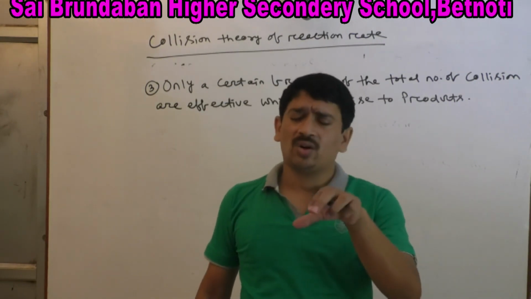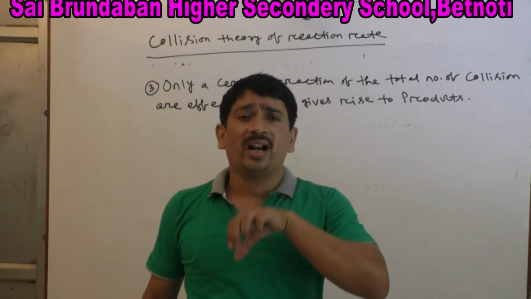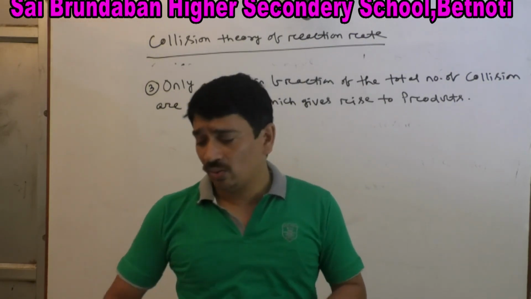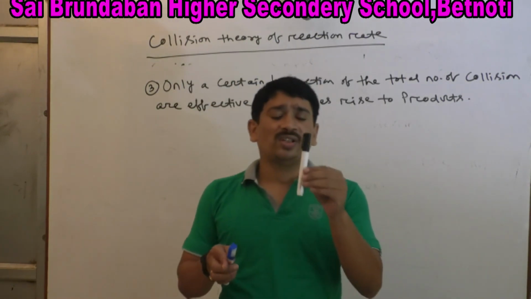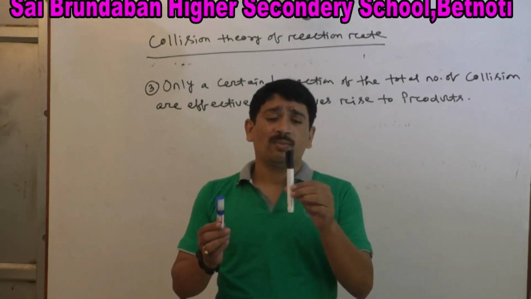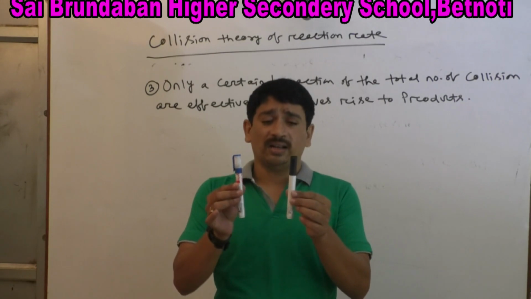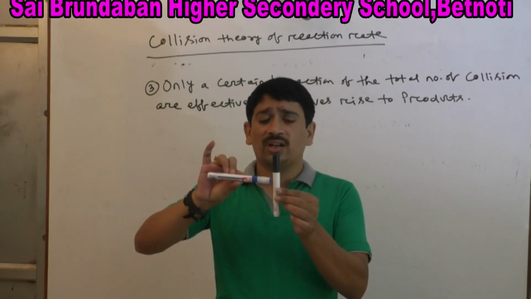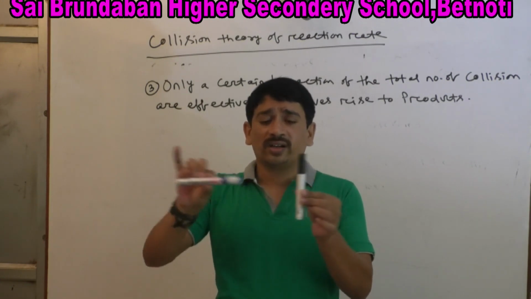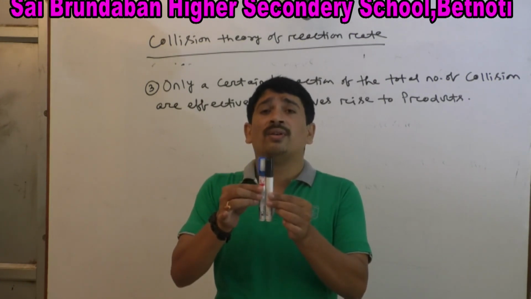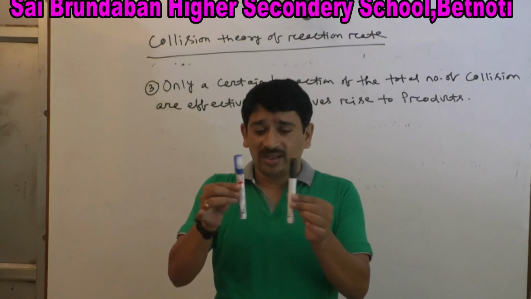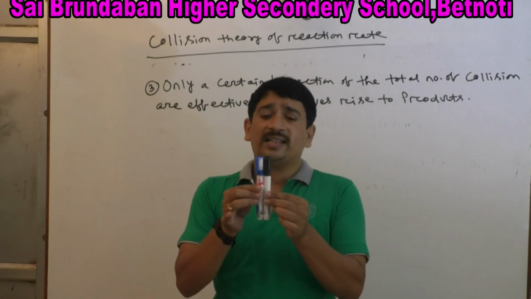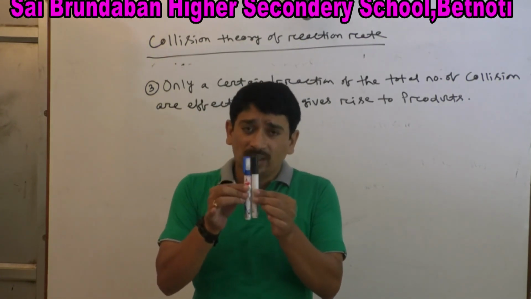The main necessary condition is that the colliding molecules should be properly oriented or situated with respect to one another. Look at this: suppose this is a reactant molecule, and this is another reactant molecule. Look at this collision or this collision. Which collision is effective, the first one or the second one? The first one. Why? Because a greater surface area comes in contact, or the molecules are properly oriented with respect to one another.